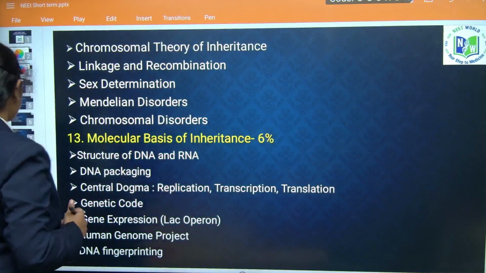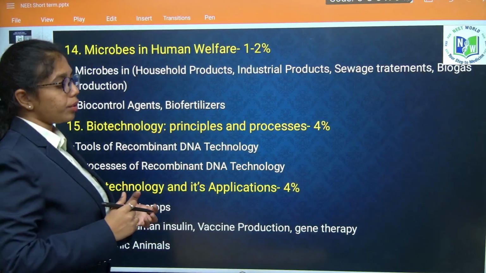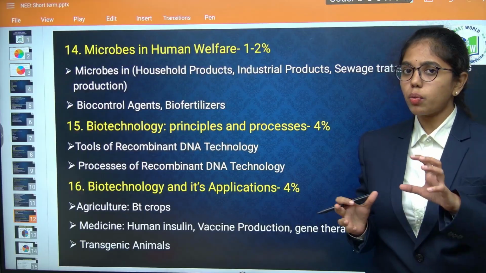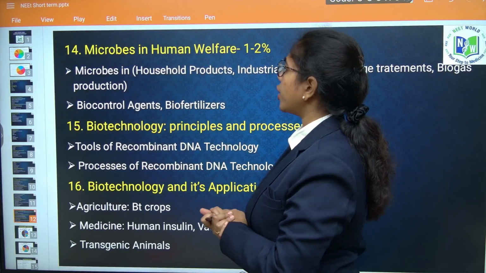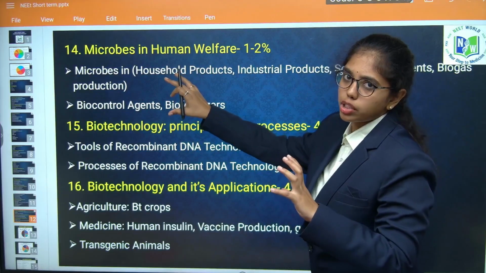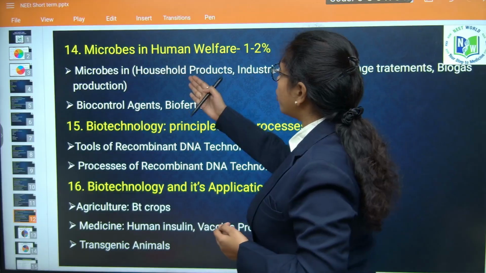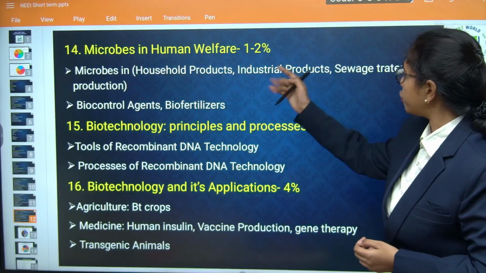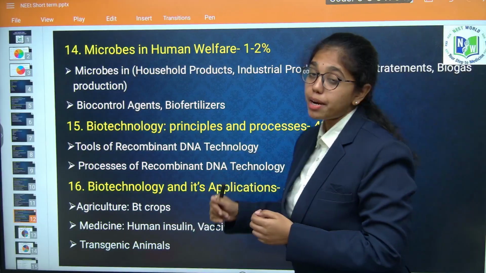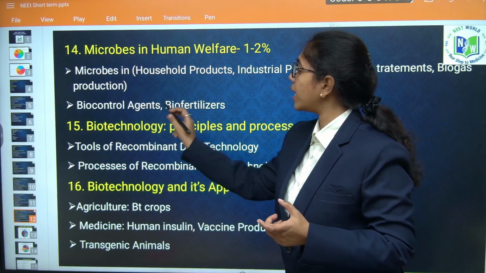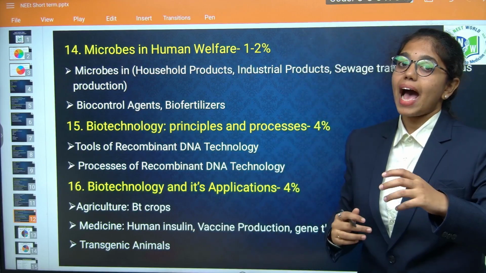Then finally, if you look into microbes in human welfare, hardly one question appears from this chapter, where you have to look into the theory concepts and the examples. What sort of microorganisms are used for household products, industrial products, sewage treatment and biogas production. And you have to look into biocontrol agents and biofertilizers as well.